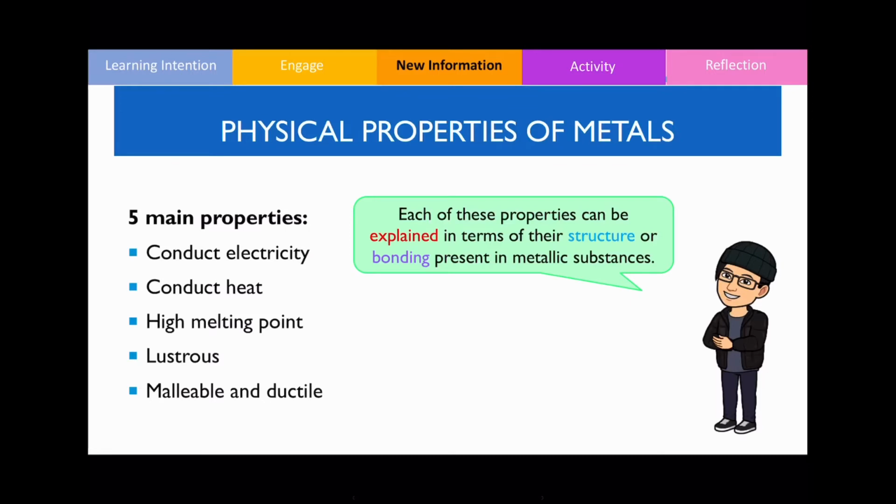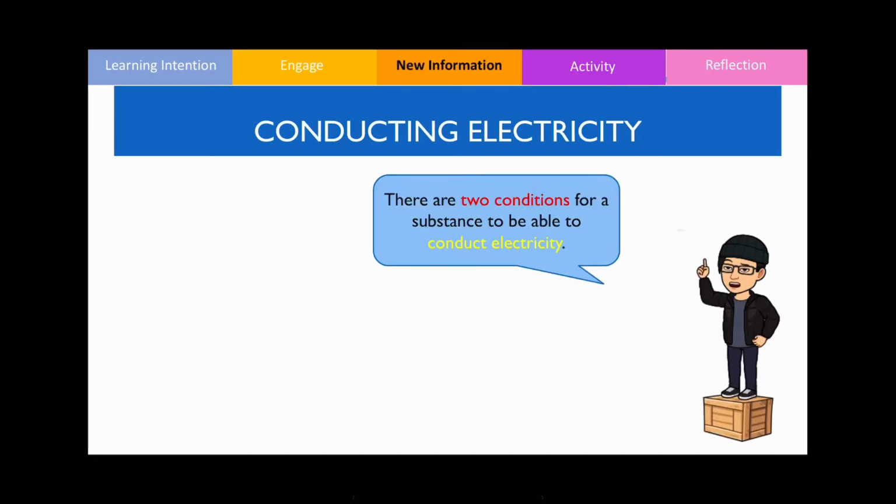Each of these properties can be explained by the structure or the type of bonding present in metallic substances. Hopefully by the end of this video, you should be able to explain these two as well as this one. So let's look at why metals are able to conduct electricity.